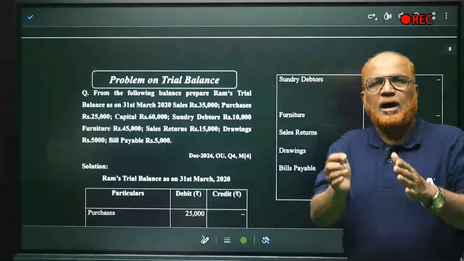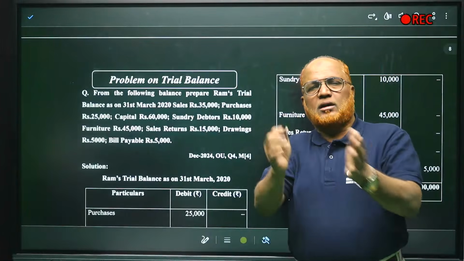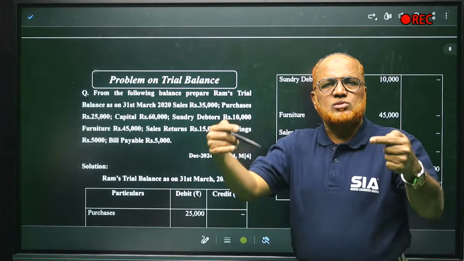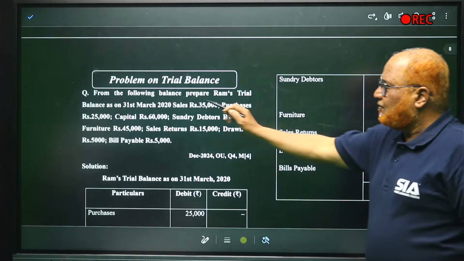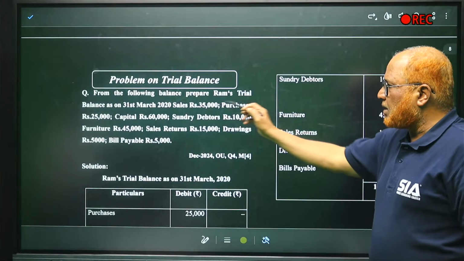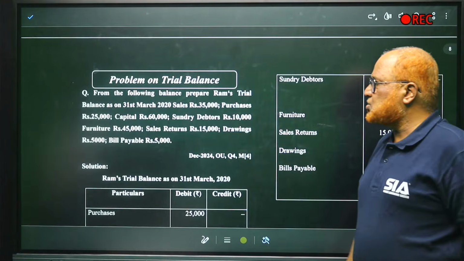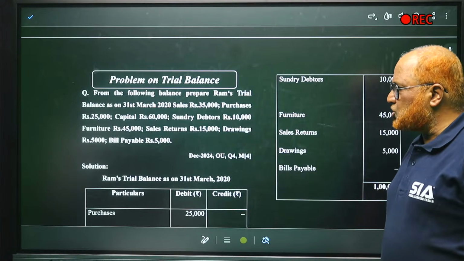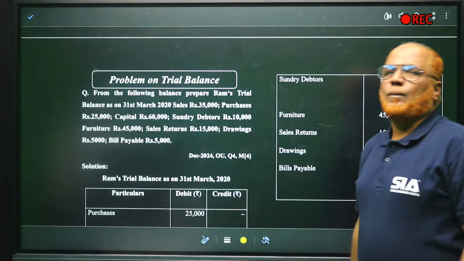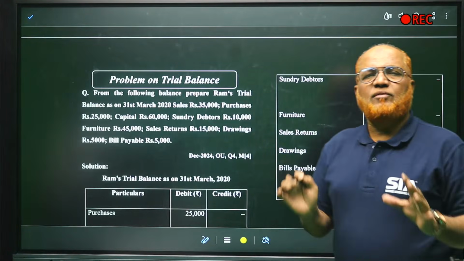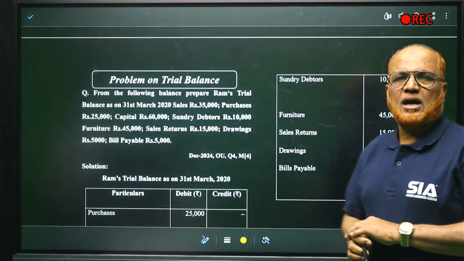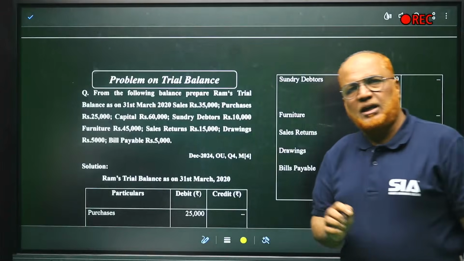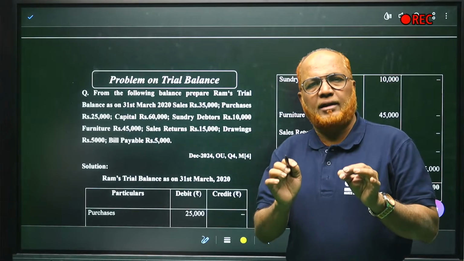So all debit balances should be taken in one column and all credit balances should be taken in another column. If there are no errors in the accounts, the trial balance will get tallied. So here, from the following balances, prepare Ram's trial balance at 31st March 2020. Sales 35,000, purchases. Now, you have to remember which item will show debit balance and which item will show credit balance. Now, I expect that everybody is having a pencil or pen ready.